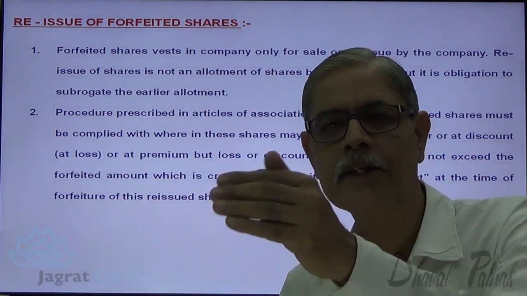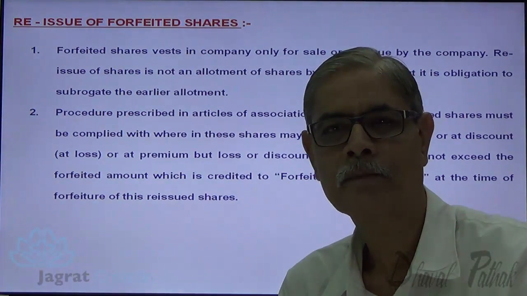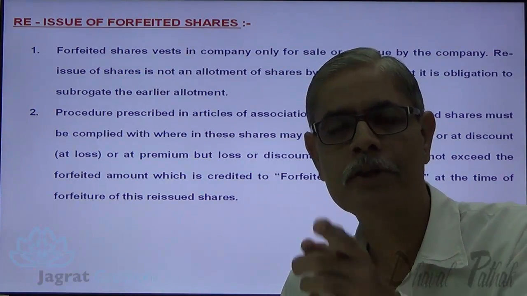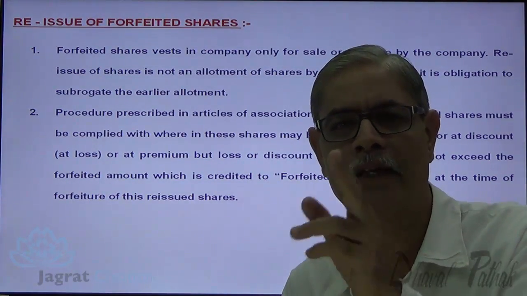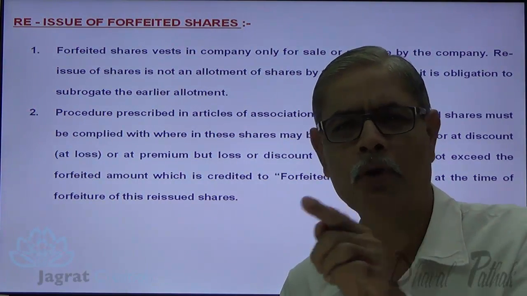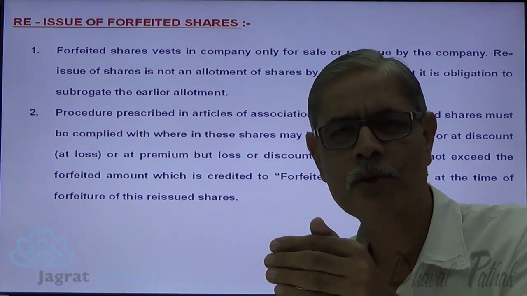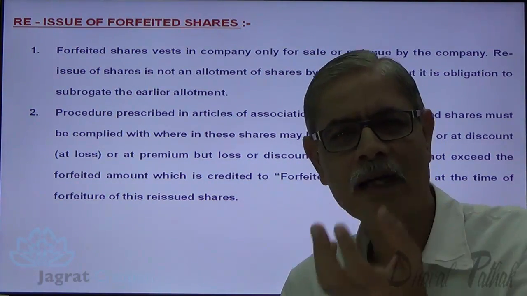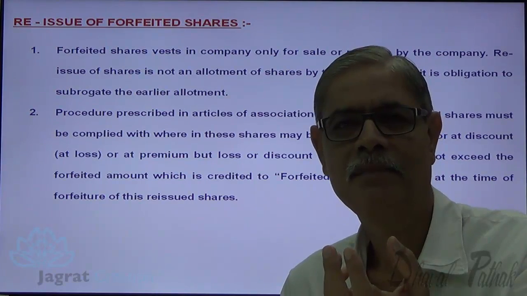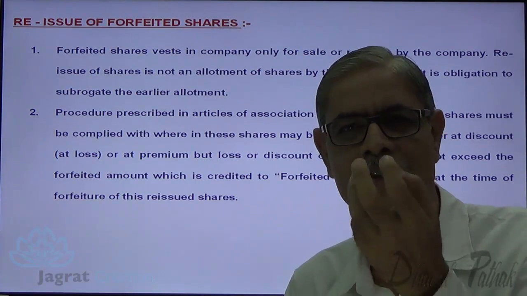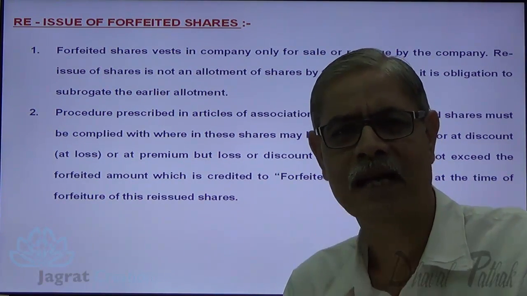Now when we reissue forfeited shares, how can it be reissued? It can be reissued at par, at discount, or at premium. If the forfeited shares are reissued at par, what happens? The entire forfeiture income becomes a capital income of the company, and the share forfeiture account balance gets transferred to capital reserve.